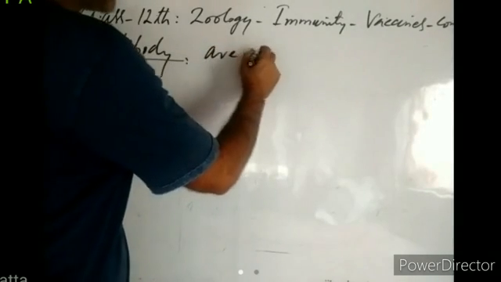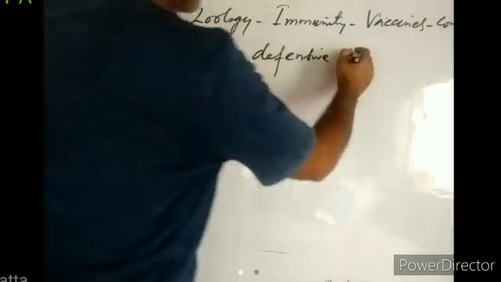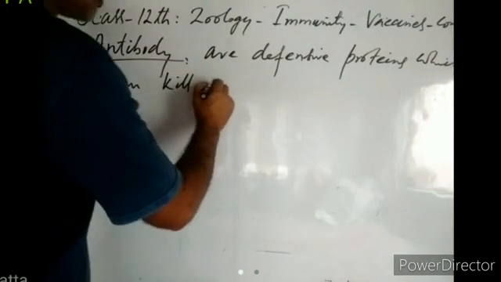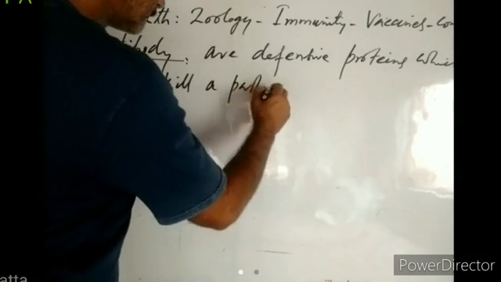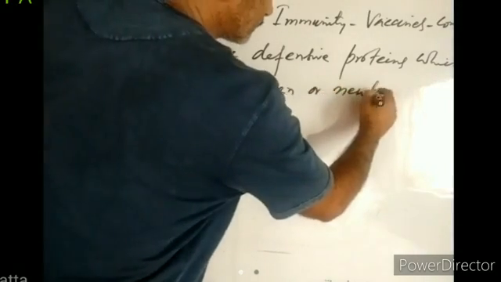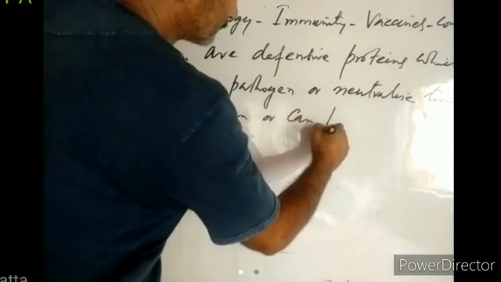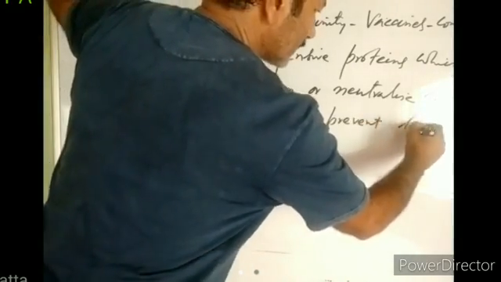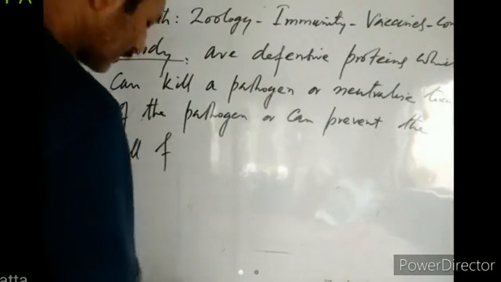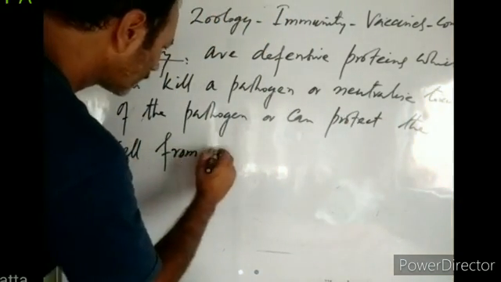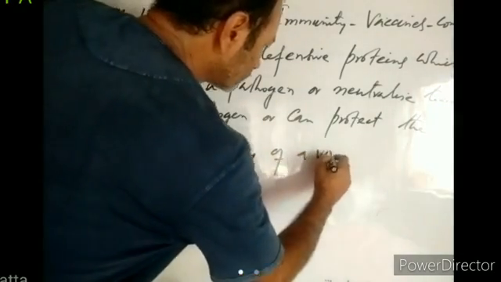Antibodies are defensive proteins which can kill a pathogen, or neutralize the toxin of the pathogen, or can protect the cell from entry of a virus or pathogen.